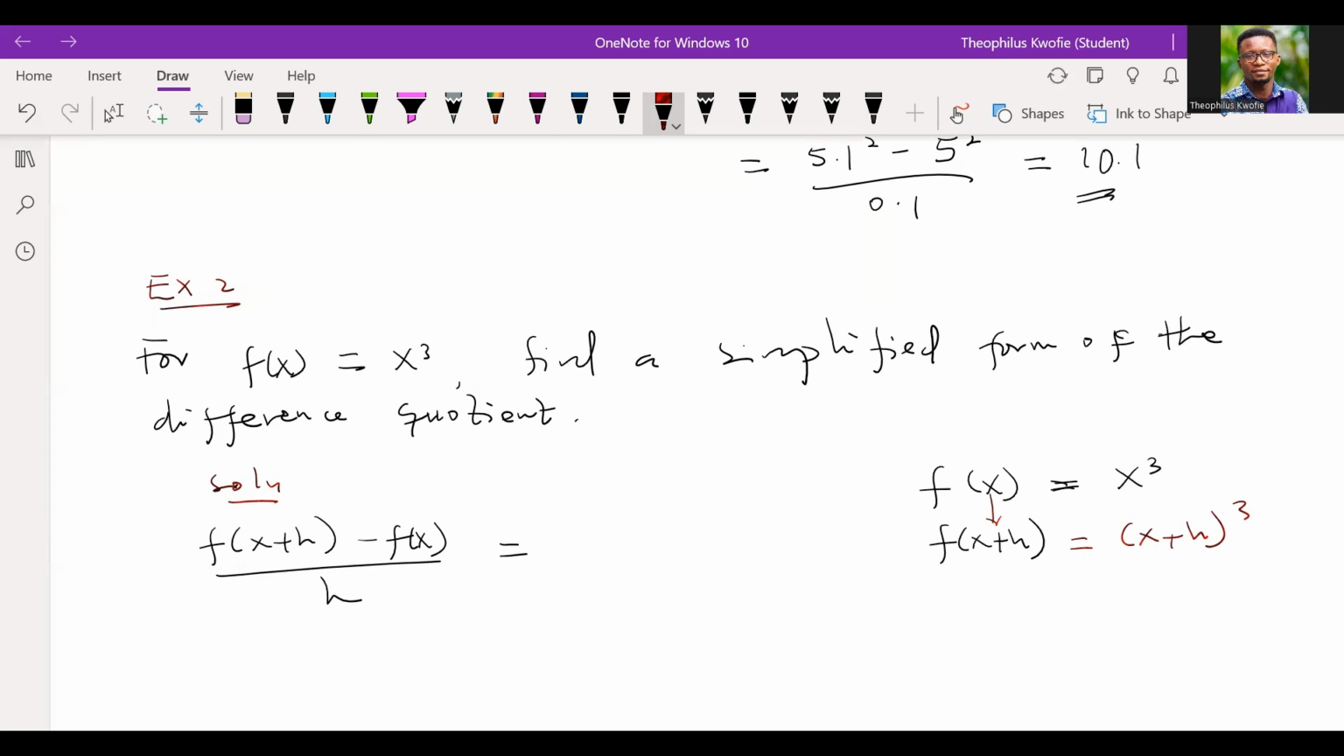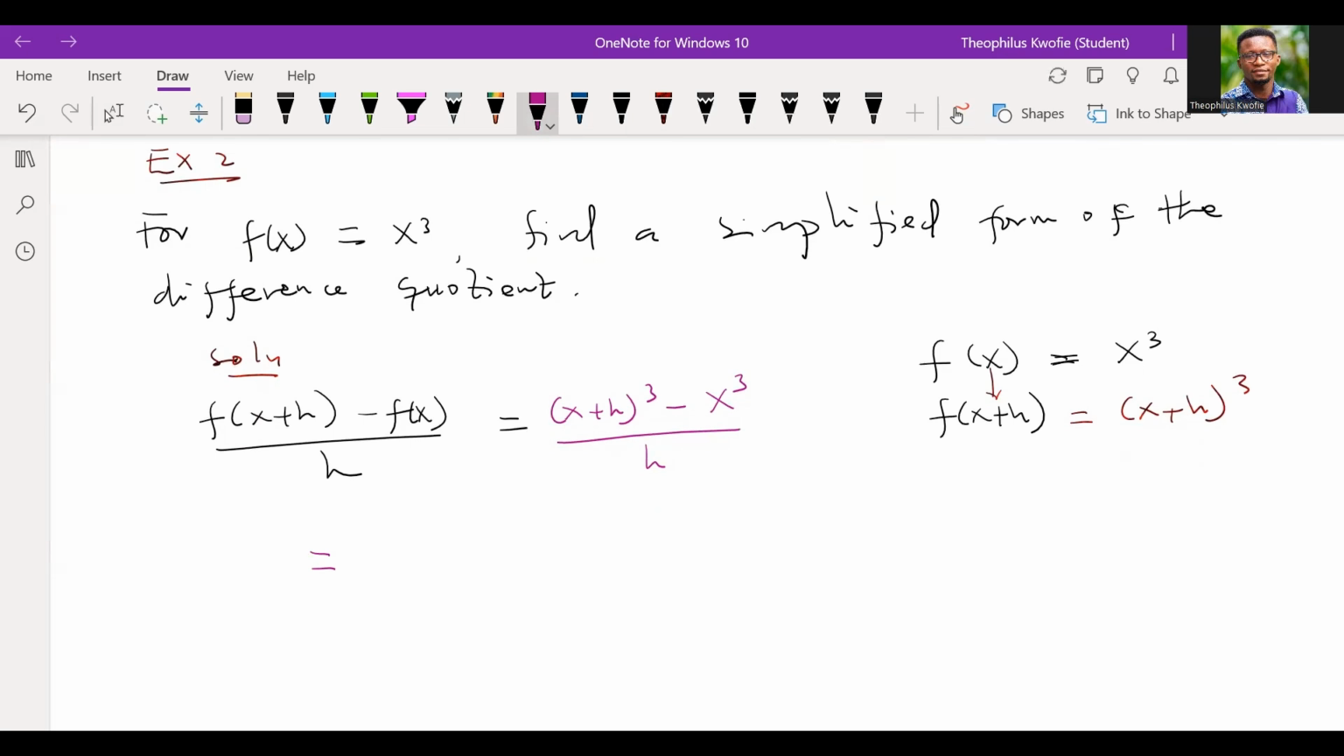It's the same thing over here, so I want us to take note. Wherever I see x, I should replace it by x plus h. So over here, we're going to have x plus h cubed minus, remember f of x is already x to the power 3, and that gives us something like this.